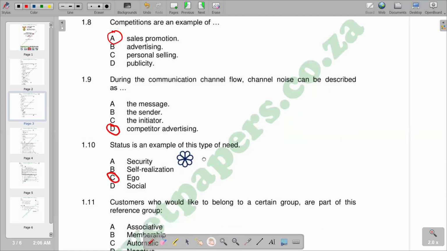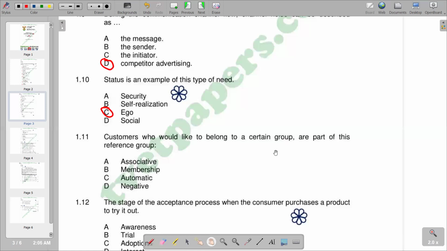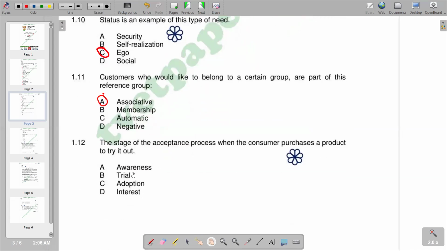Moving on to 1.11. It reads, customers who would like to belong to a certain group are part of this reference group. According to the responses given, we have associative, membership, automatic, negative. And we see that the correct response that we have there is associative group. So moving on to 1.4, the stage of the acceptance process when the consumer purchases a product to try it out. We are given again 5 responses: awareness, trial, adoption, interest. So according to the responses given, you see that trial becomes the correct response.